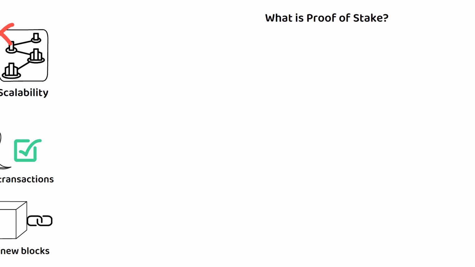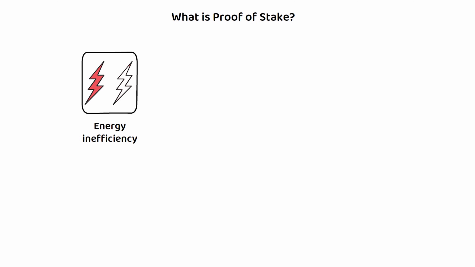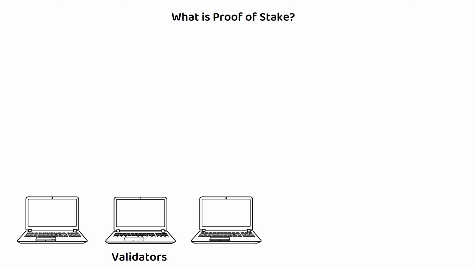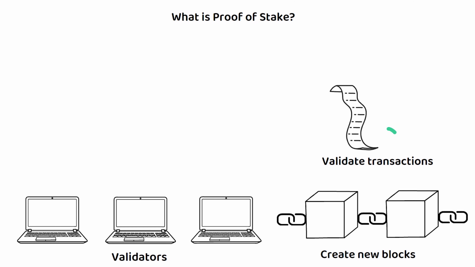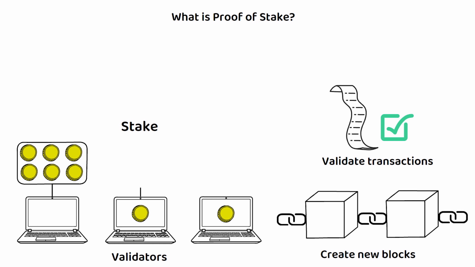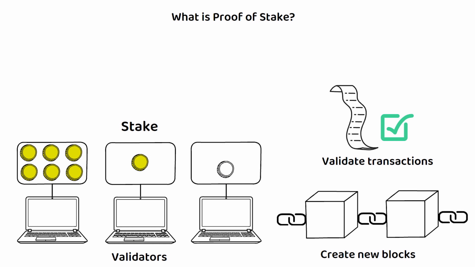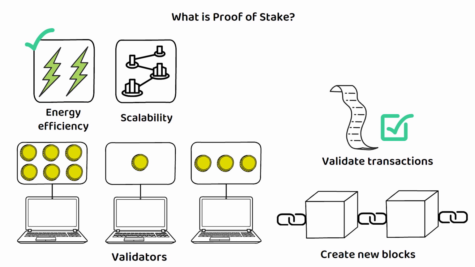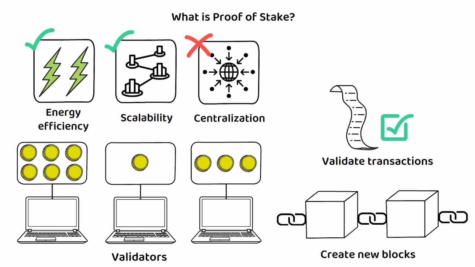Proof of stake is an alternative consensus mechanism that aims to address the energy inefficiency of proof of work. In a proof-of-stake system, validators are chosen to create new blocks and validate transactions based on the amount of cryptocurrency they hold and are willing to stake, meaning deposit, to the network as collateral. Validators are selected randomly, with higher stakes increasing the likelihood of selection. Proof-of-stake is known for its energy efficiency and scalability, but may face challenges related to centralization. An example of a proof-of-stake network is Ethereum.